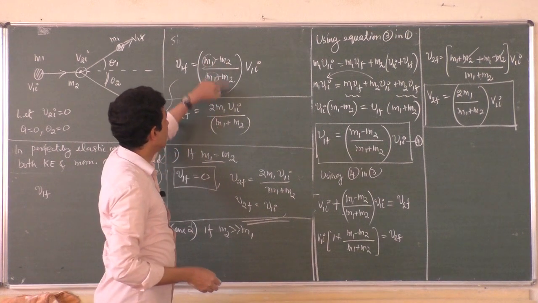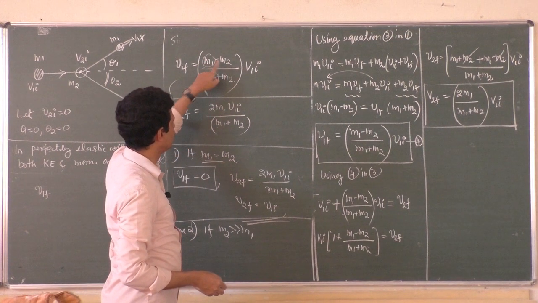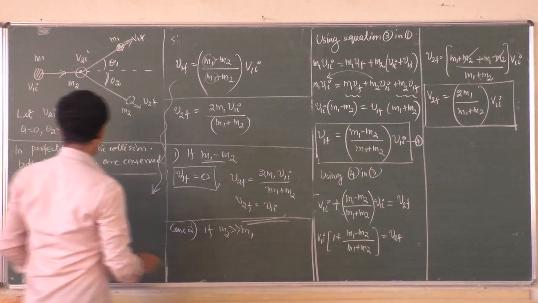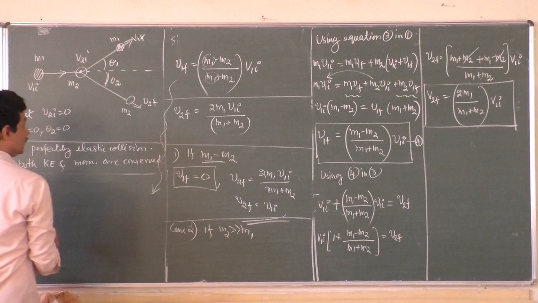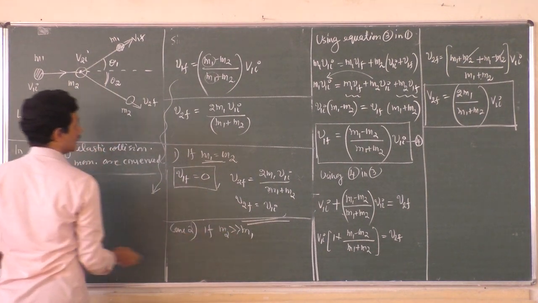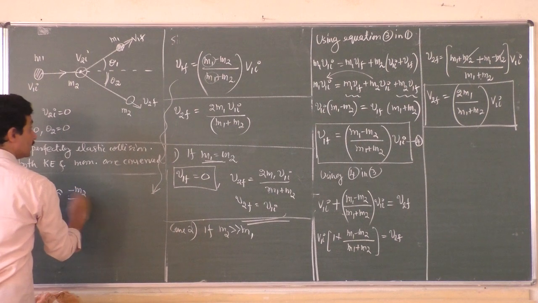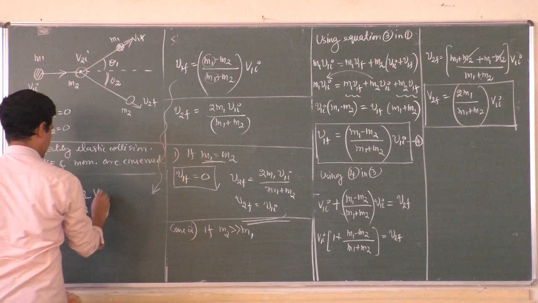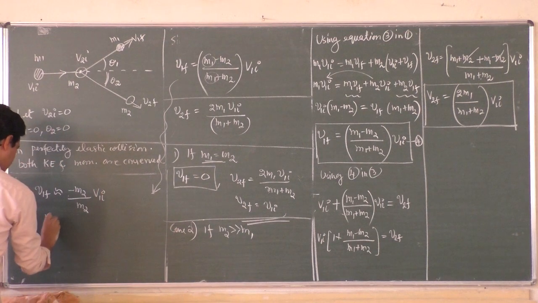So m2 gets cancelled, but this becomes negative, lesser quantity minus larger quantity, so the answer is negative. So v1f is almost equal to, neglect m1. When m1 is very small, you can neglect m1, minus m2 divided by m2, into v1i. So v1f is almost equal to v1i, but negative.